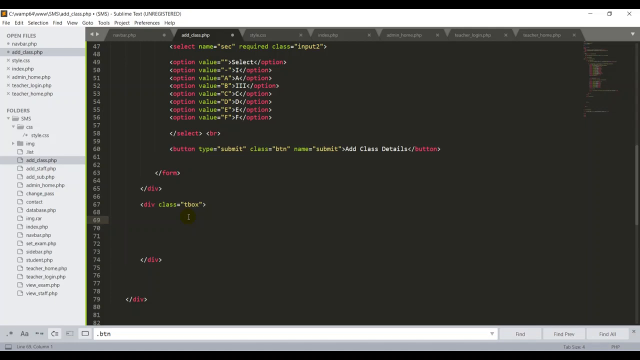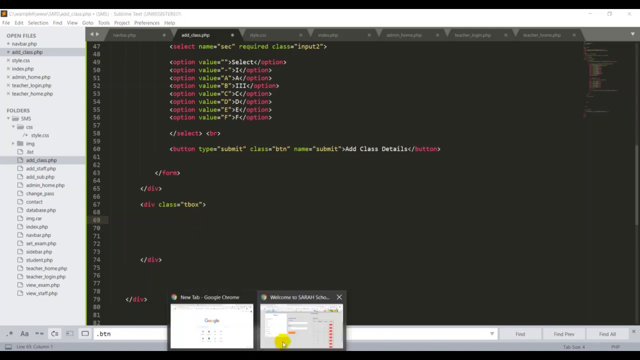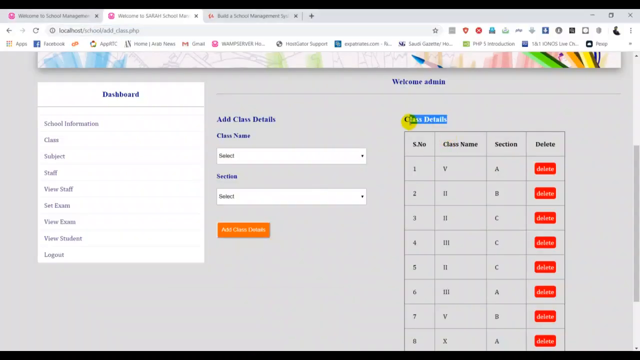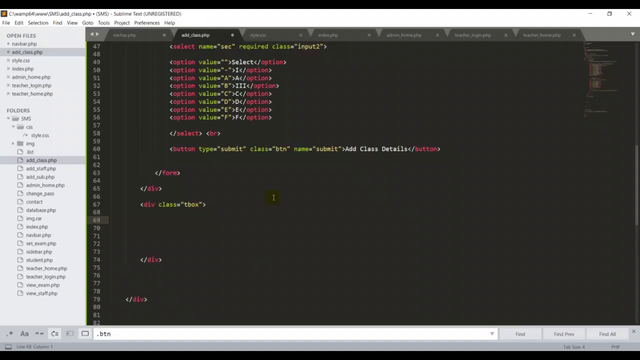First thing, we need a heading, so I'm just putting an h3 tag. I'm putting something like class detail. We can design this h3 tag later. Otherwise, it's okay, we can put a small tag. Keep it for later, no problem. Then I can start with the table. I want one table. This table has some rows and headers.